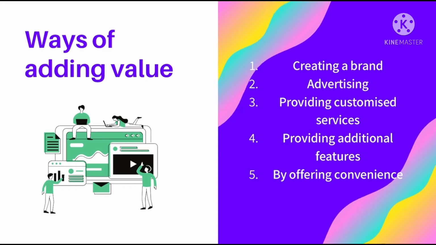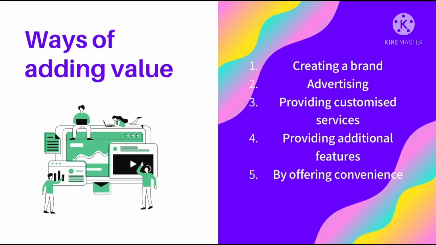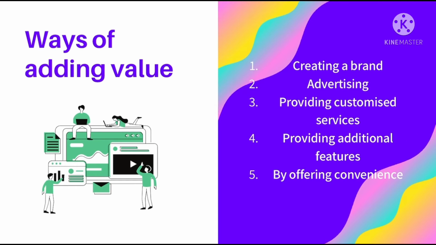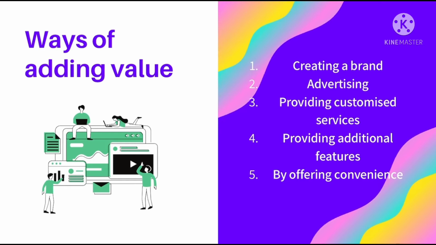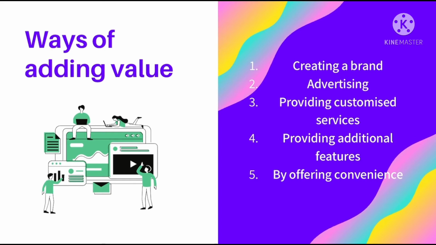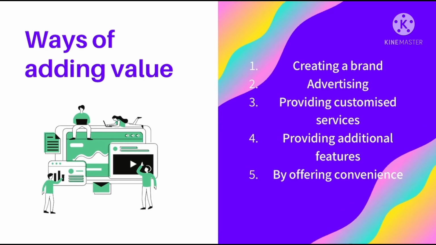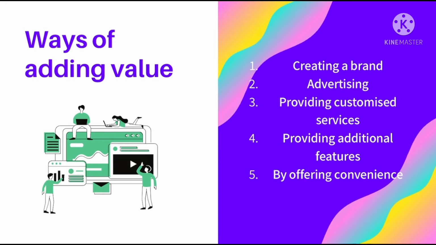Now, there are different ways of adding value. The first one is to create a brand. A brand represents quality and sometimes status. Consumers are prepared to pay for products which have a strong brand attached to it. So why does a pair of Nike sell costlier than its counterpart Puma?